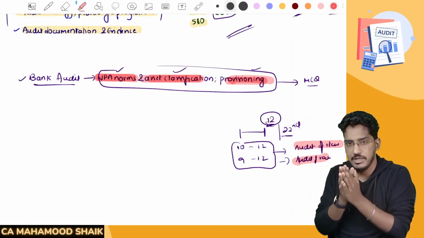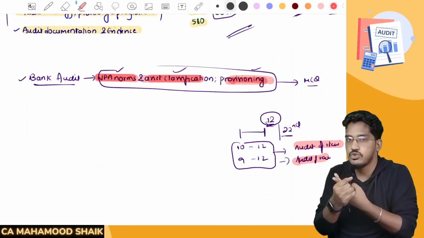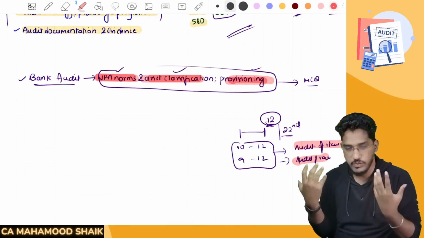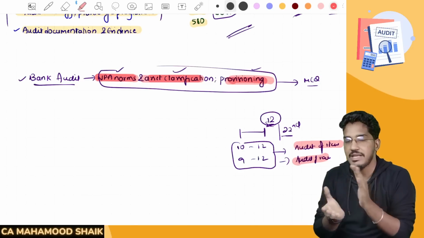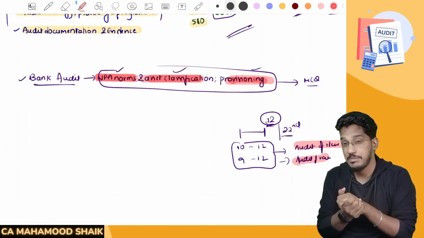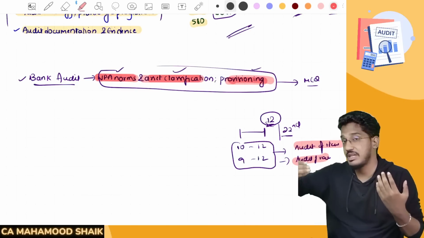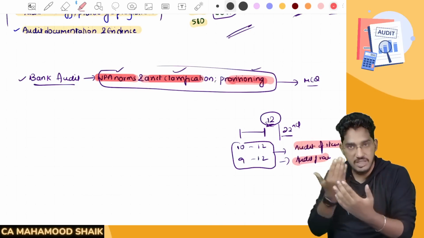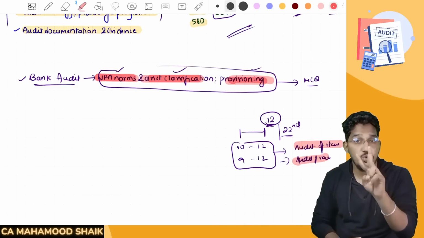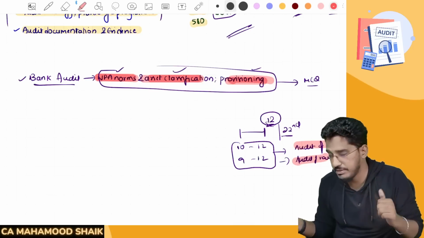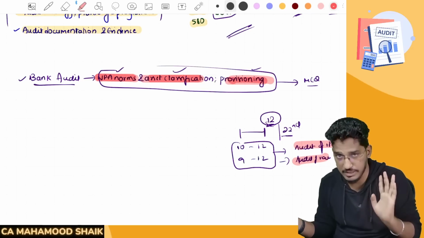Generally, I don't ask anybody to go through summary notes, but for these last 2 chapters, reading from the main material looks very difficult. So, keeping in mind the need of the students, I have prepared summary materials from these 2 chapters, audit of items of financial statements and audit of various entities. At least go through that summary, and dedicate 2 to 3 hours to it. I'm telling you, you will come and thank me later for sure.